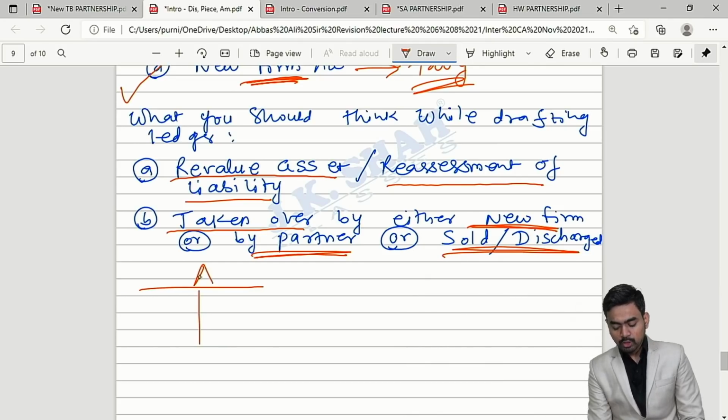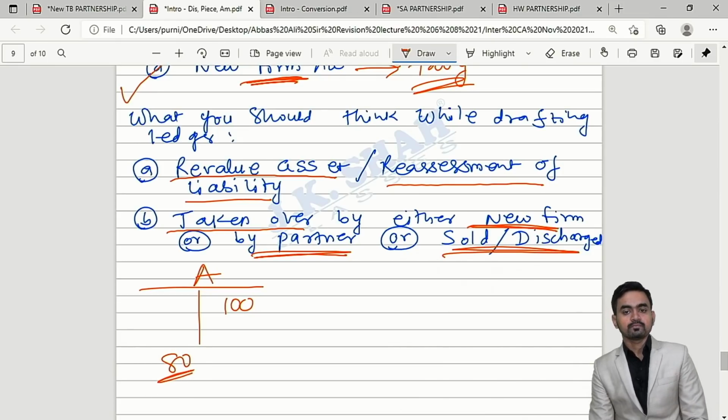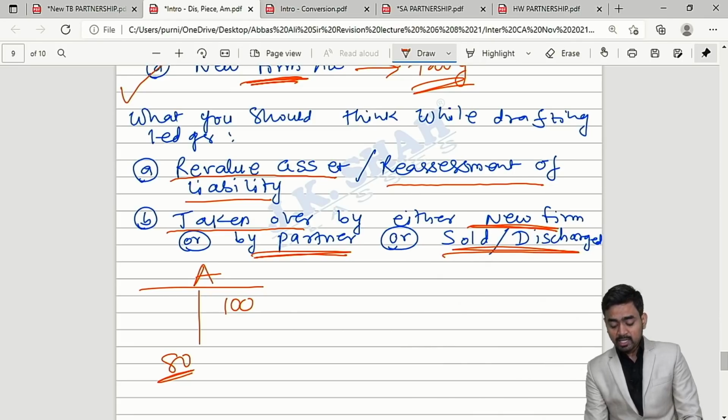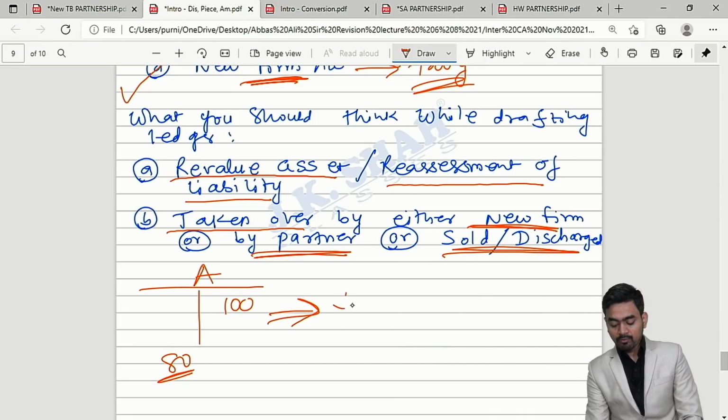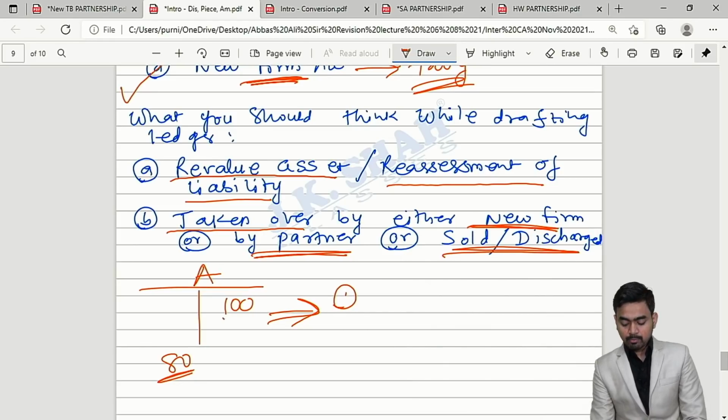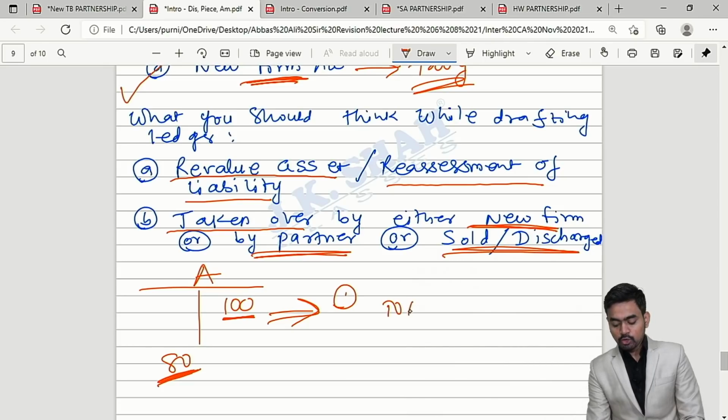Let's take a simple example. This is the books of A. Value of asset is 100, but in the market the value is 80. So what entry will you pass in the books of old firm? Number 1, revalue this particular asset. Book value is 100, but the value in the market is 80. So value of asset will reduce by 20 rupees and the revaluation account will be debited.